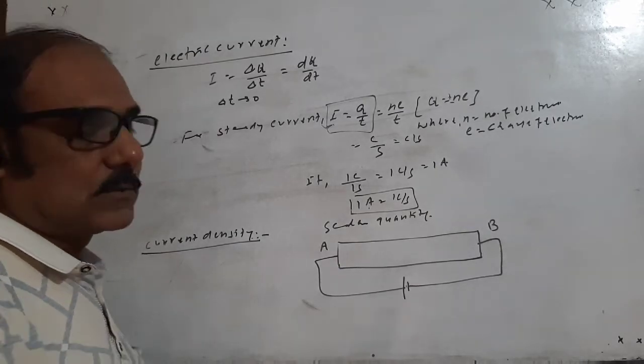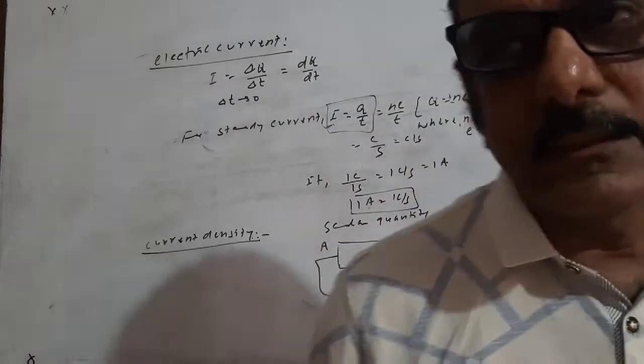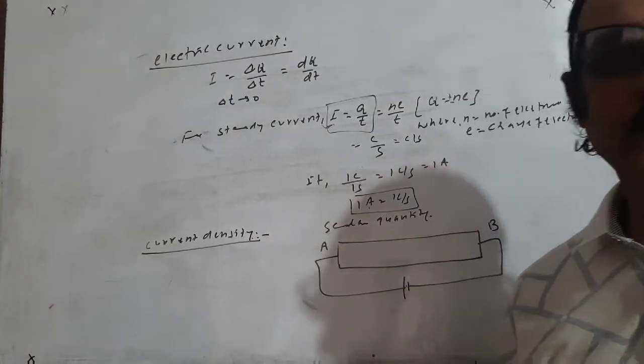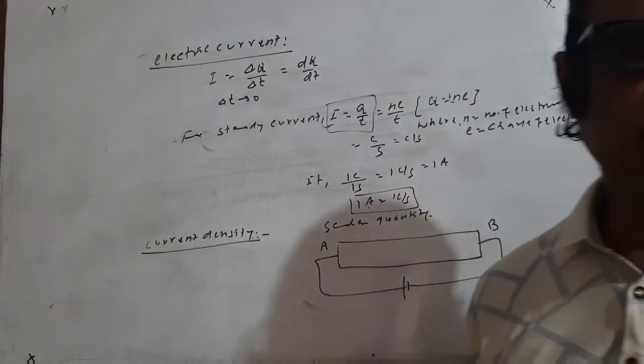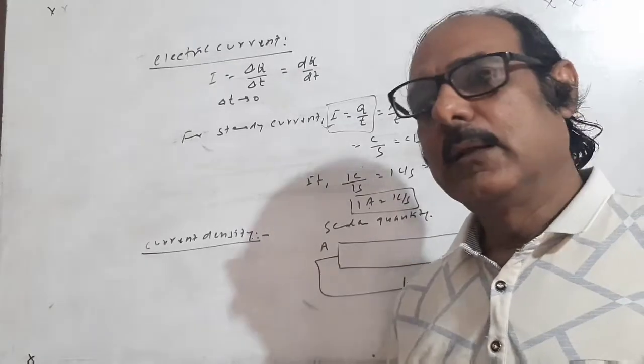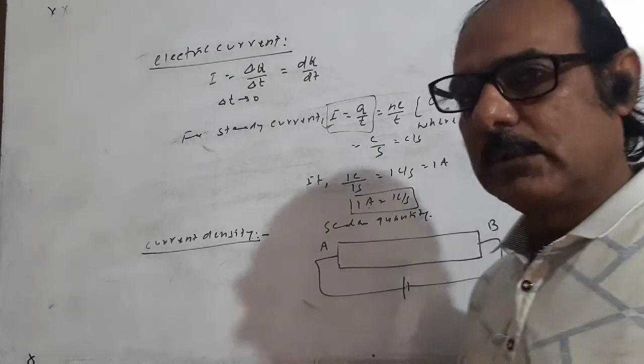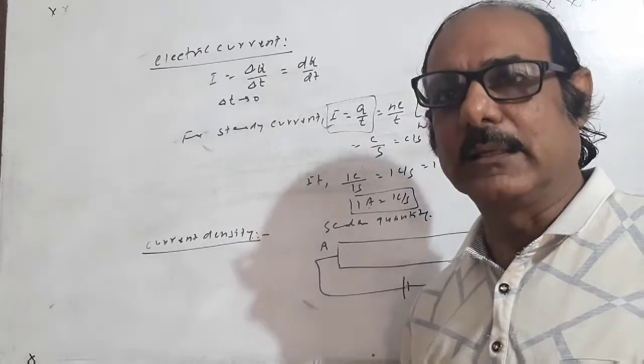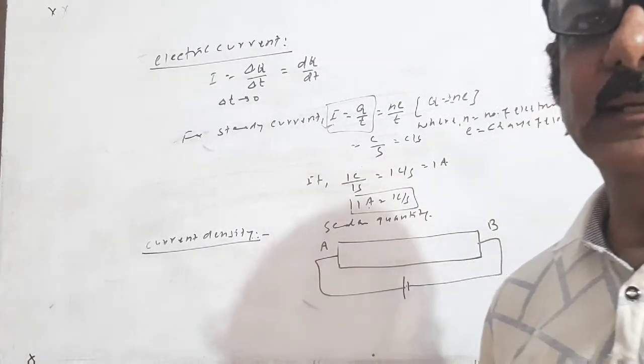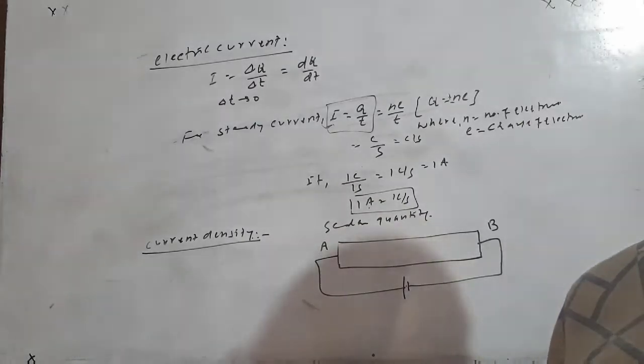First of all, any material consists of a large number of atoms, and all of the atoms have free electrons. The free electrons in any metal or conductor are distributed randomly.